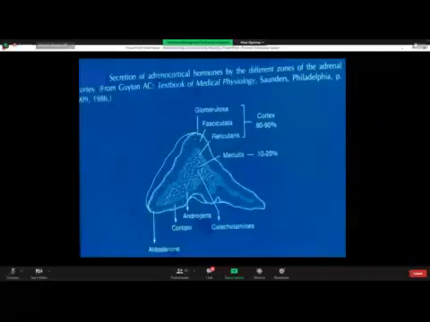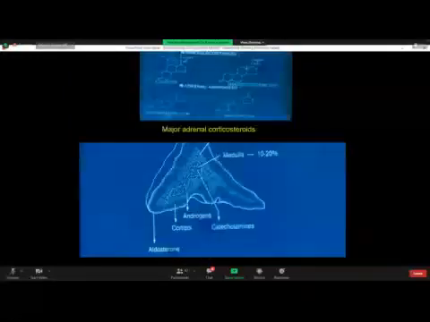The adrenal cortex has 3 layers or 3 zones, named after GFR. From outside within, the outermost layer is the zona glomerulosa. This nomenclature has been made according to the arrangement of the cells in those zones. If they look glomerulus-like, it is zona glomerulosa. If they look bundle-like, it is zona fasciculata, the middle layer. If they look network-like, it is zona reticularis. So the outer layer is zona glomerulosa, the middle layer is zona fasciculata, and the inner layer is zona reticularis.